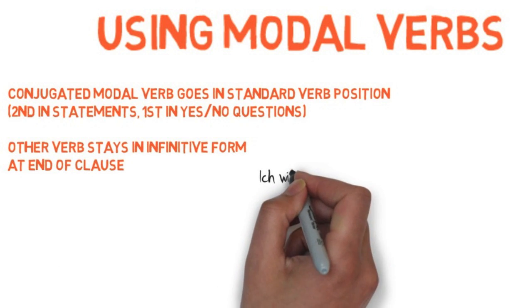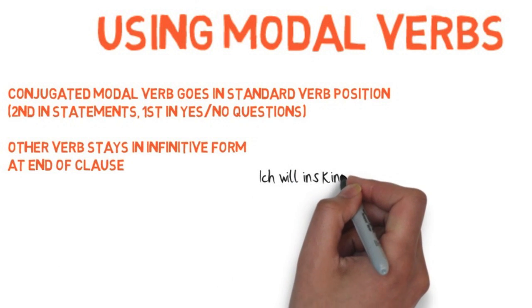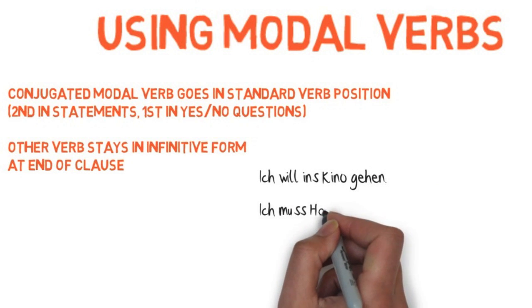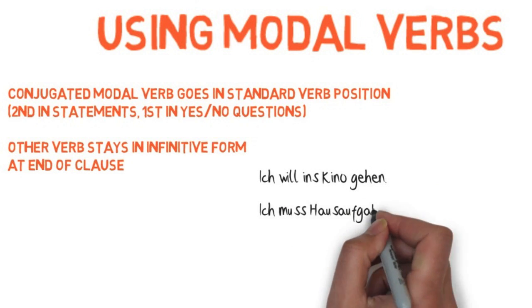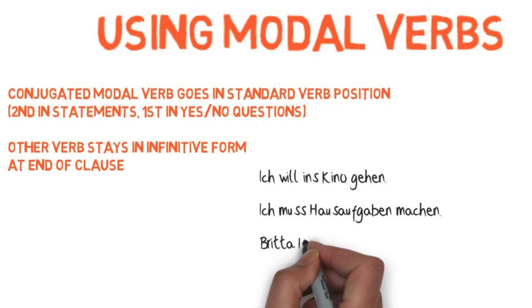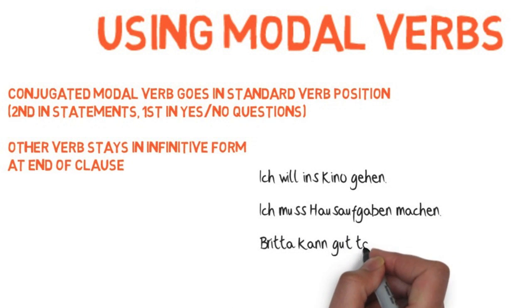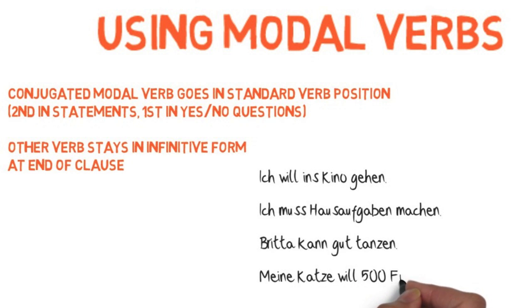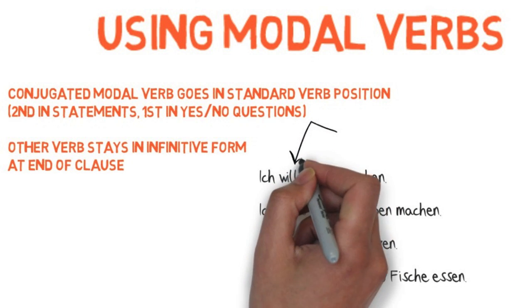This usually causes problems for English speakers. We would say something like, I want to go to the movies. We have the modal verb want and the infinitive to go, and we put them right next to each other. The Germans, on the other hand, put the infinitive all the way at the end of the clause. Ich will ins Kino gehen. Notice that it doesn't get conjugated either. It's gehen, not gehe, because you've already conjugated a verb, in this case wollen, for ich.